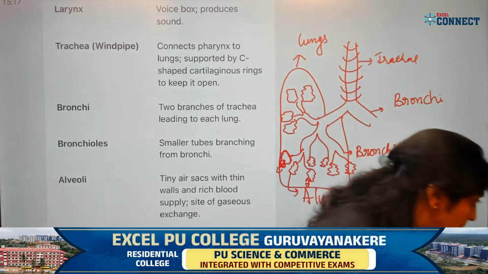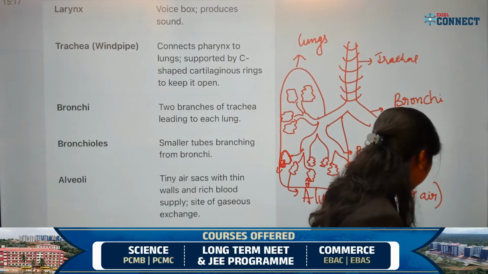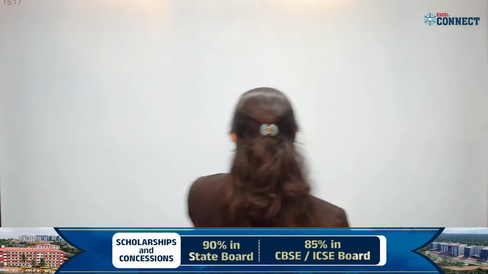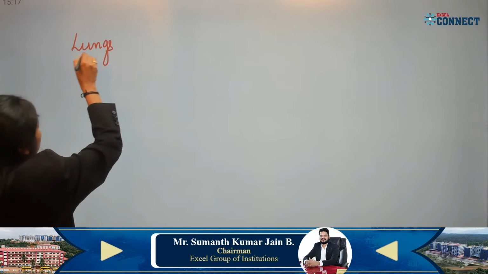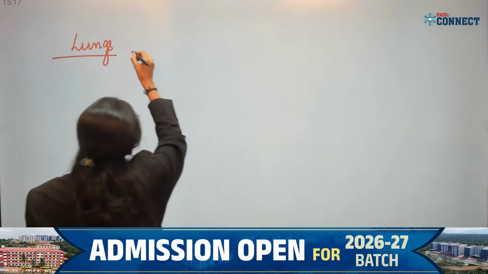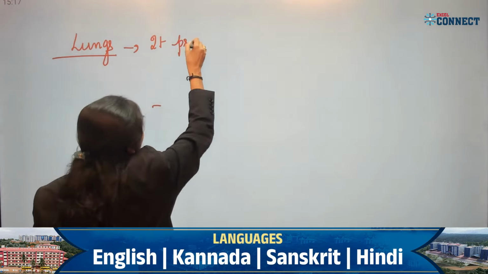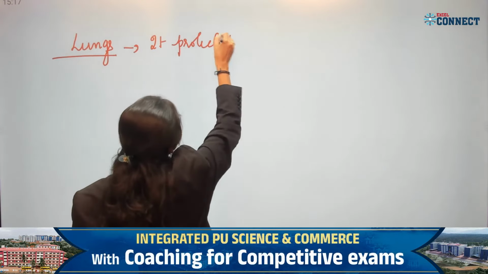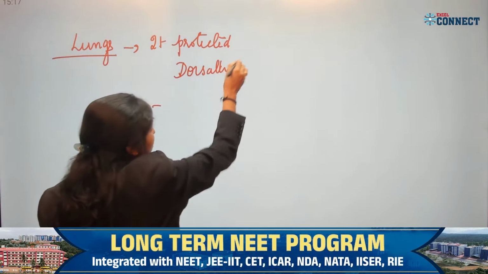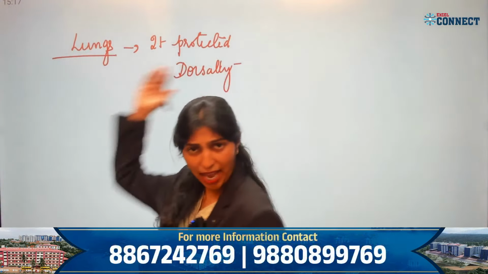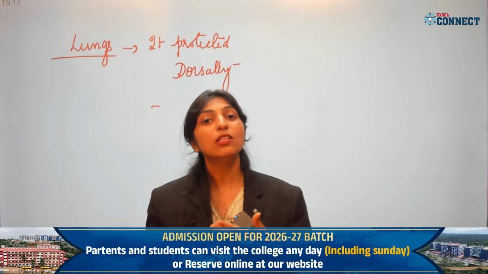Now here, when we speak about lungs, it is protected dorsally. When we say dorsally, which is the dorsal side? The back portion is called the dorsal side, and the front portion is called the ventral side.